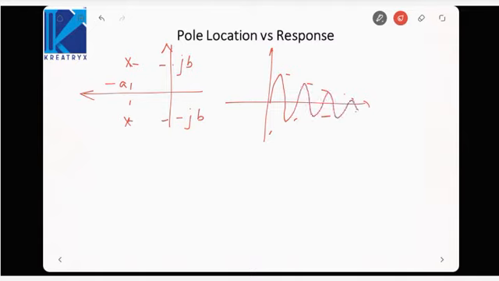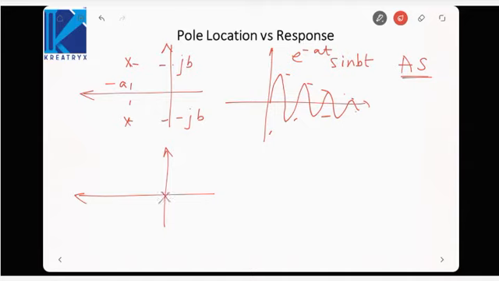Since the oscillations are of decreasing amplitude, its equation is simply e^(-at) sin(bt). The oscillations have decreasing amplitude, so it can be integrated, and it is also absolutely stable. Here AS means absolutely stable. So it is very clear that whenever the poles lie in the left half plane, whether complex conjugate or real, the system will always be absolutely stable.